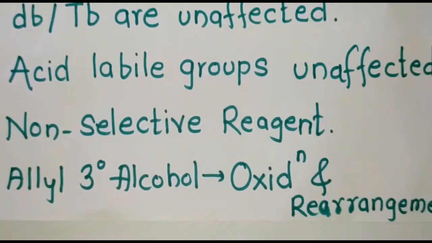Remember that when a tertiary alcohol is treated with PCC, there will be no reaction, but when it is an allyl tertiary alcohol, a 3 sigmatropic shift plus oxidation will be carried out. This is the most important point regarding PCC.